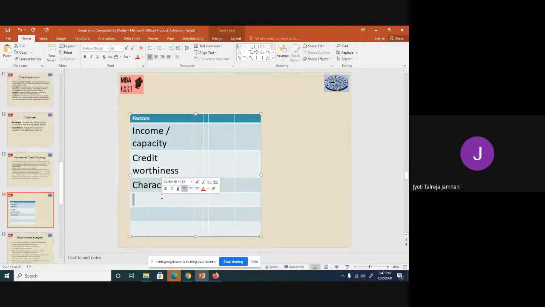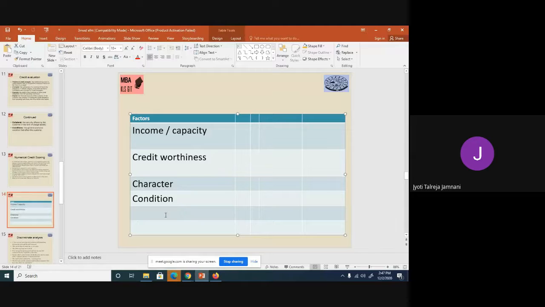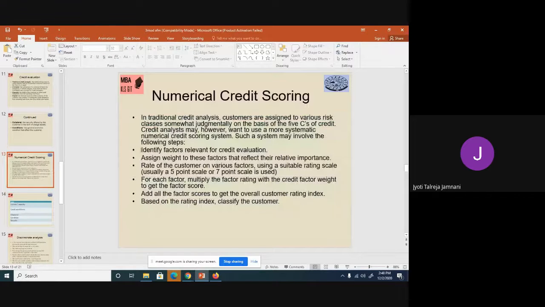Condition. So the 7 C's is what we are repeating. Ma'am, collateral, security. Okay, so these are the factors that you would see in a customer before giving him loan. Is that fine? So the first step is to identify factors relevant for credit evaluation.